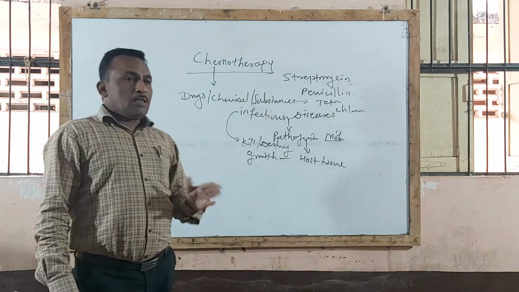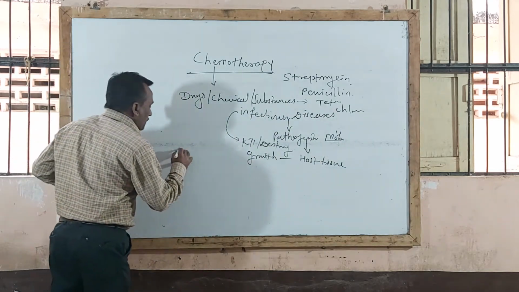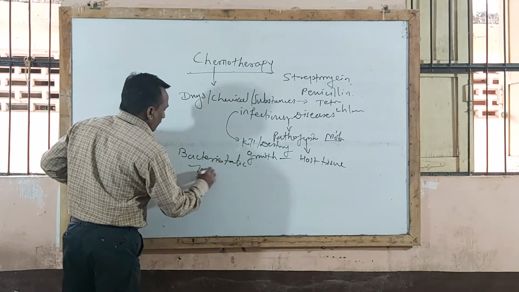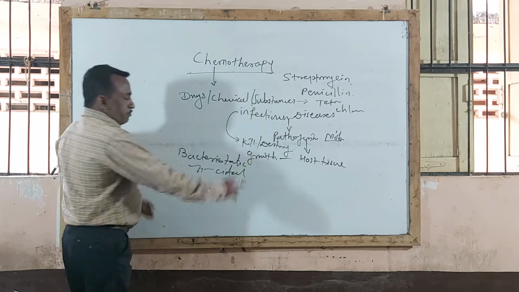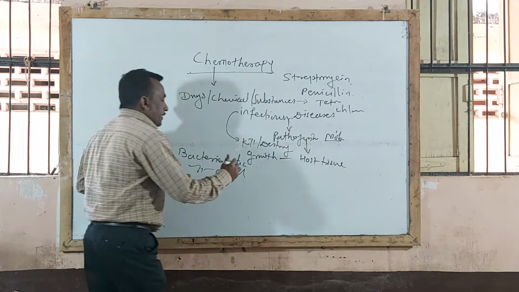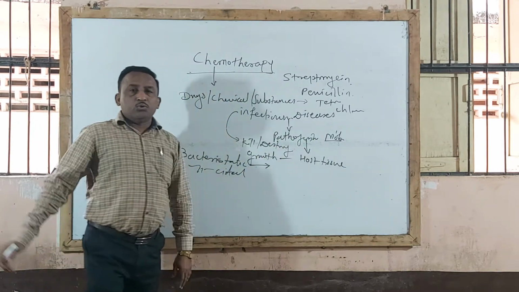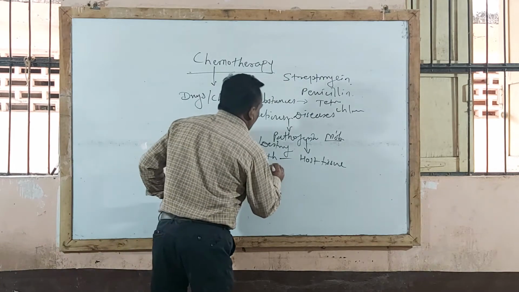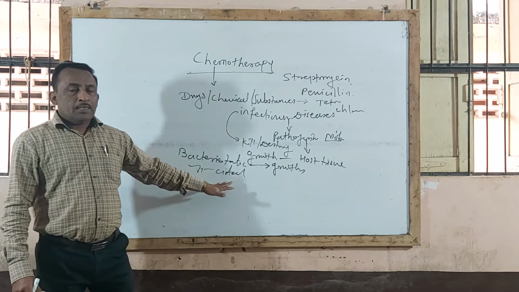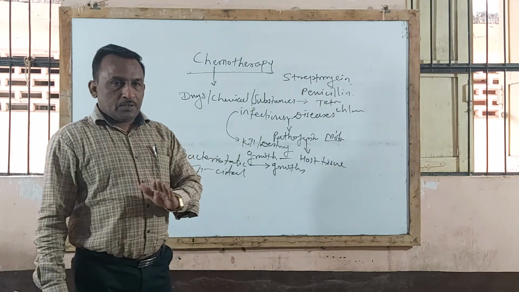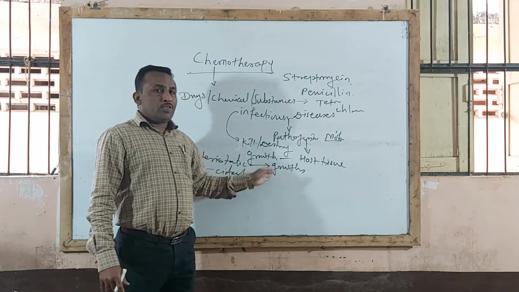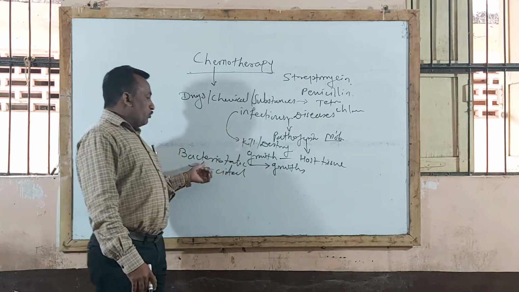Now these chemotherapeutic agents, some are bacteriostatic in nature while some are bactericidal in nature. Bacteriostatic or bactericidal. Now bacteriostatic means what? These are the chemotherapeutic agents used for affecting the growth of pathogenic microorganisms. Bacteriostatic agents are those that are not necessarily meant to kill them. These agents affect growth or multiplication of microorganisms without killing them, and therefore that agent is called